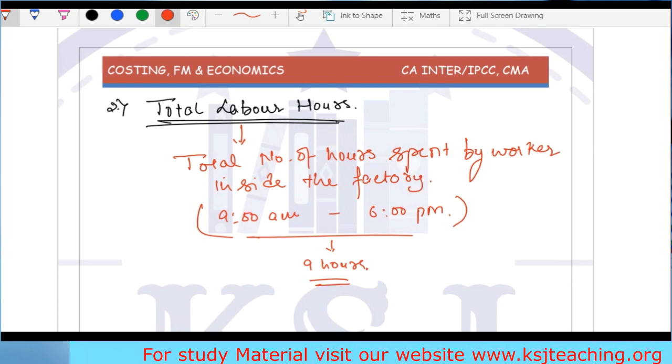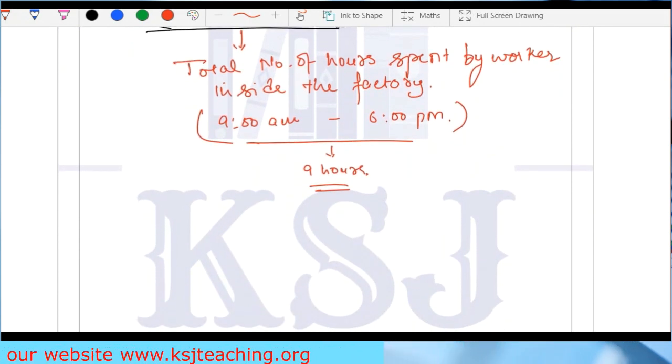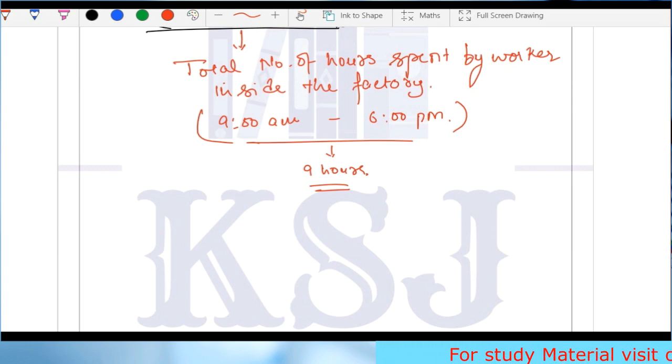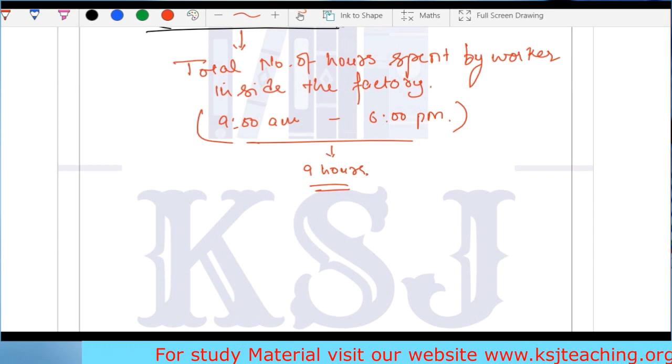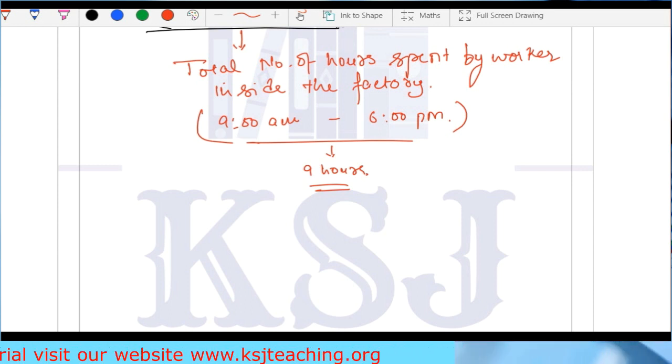So if the worker enters the factory at 9 a.m. and leaves at 6 p.m., that means the total number of hours spent by the worker inside the factory is 9 hours, which becomes our total hours. Now, I'll ask you a very simple, very logical question, sir. Is your worker working continuously for 9 hours?